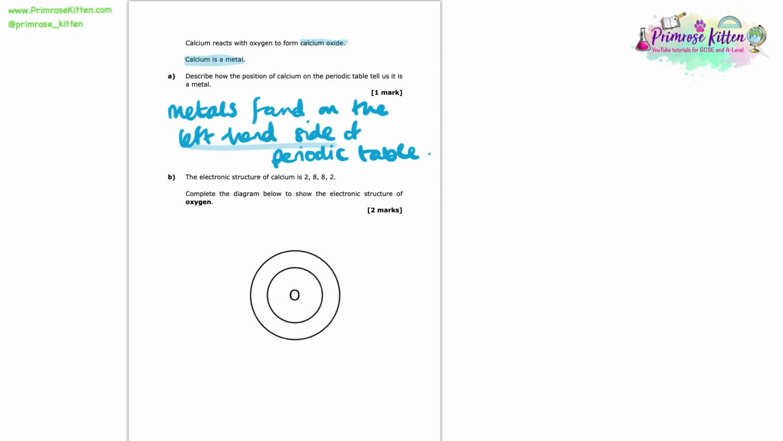Okay, so for part B, we're told that the electronic structure of calcium is 2, 8, 8, 2. And we're asked to complete the diagram below to show the electronic structure of oxygen. So if we were to look at the periodic table for oxygen, we would see that down at the bottom we have an 8 and on the top we have 16. Now that number on the top is the mass number, or the atomic mass of the oxygen, whereas the 8 is the proton number, or the atomic number of oxygen.